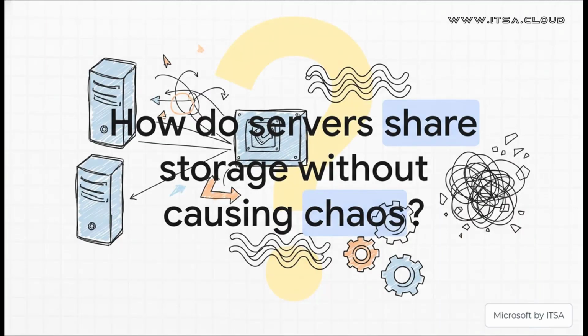I mean, think about it. If you have a bunch of computers all trying to write to the same file at the exact same time, you'd think that's a recipe for disaster, data corruption, total chaos, you name it. And yet in failover clustering, that's exactly what has to happen to keep everything running smoothly. So how on earth does Windows Server pull it off?